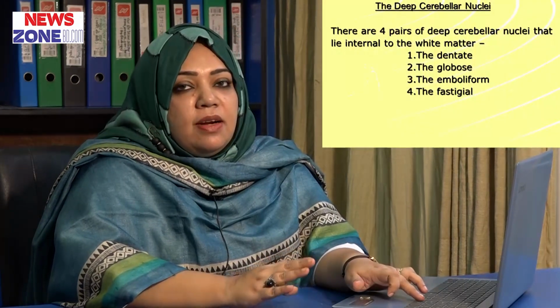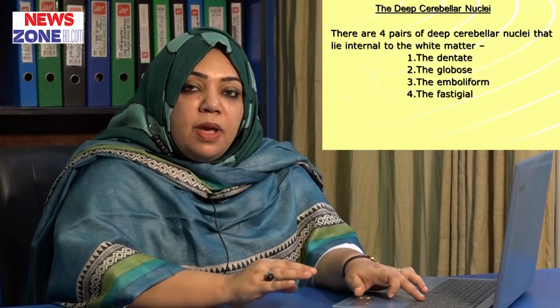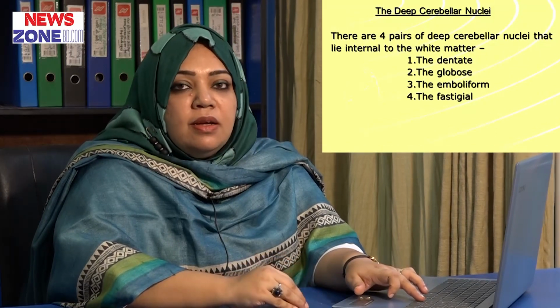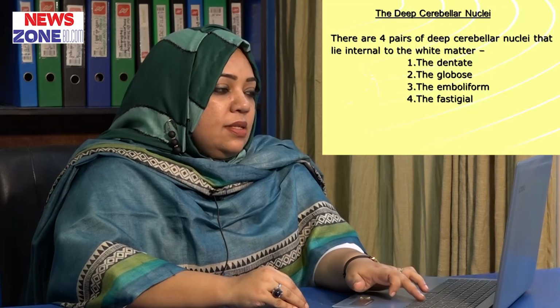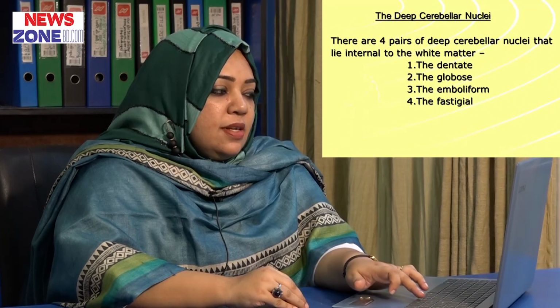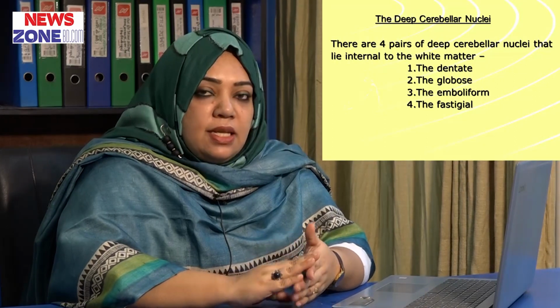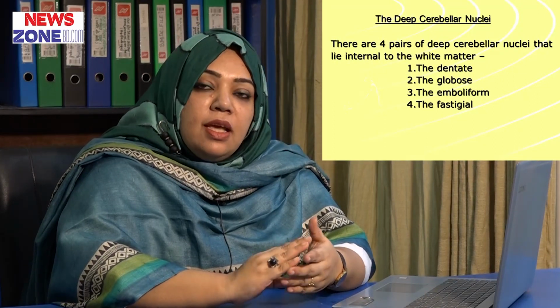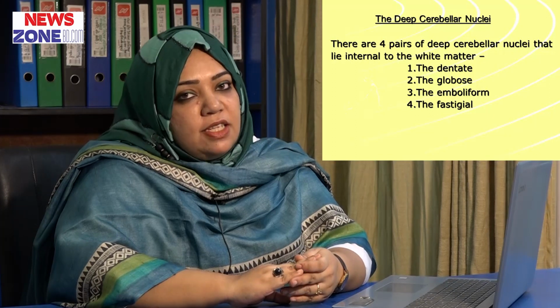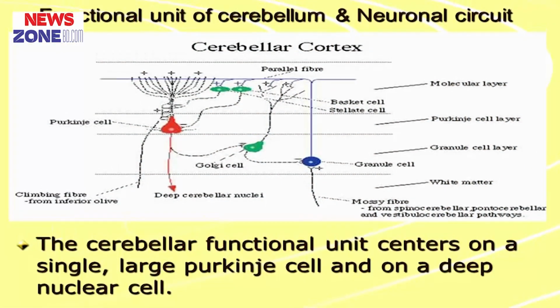Again, the cerebellum has deep cerebellar nuclei, and there are four pairs of them. These lie internal to the white matter and are the dentate, the globose, the emboliform and the fastigial nuclei.